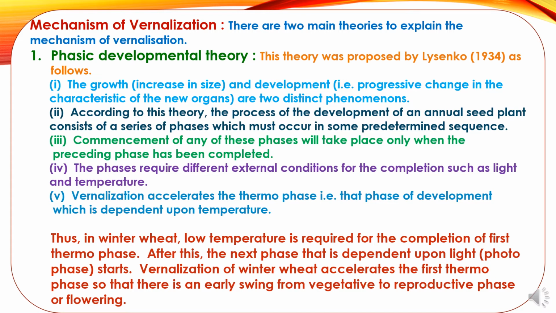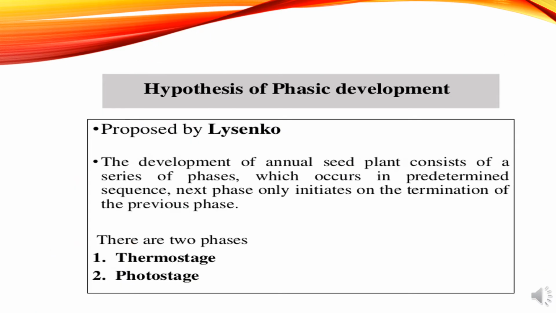Vernalization of winter wheat accelerates the first thermophase so that there is an early swing from the vegetative to the reproductive phase, or flowering. In the hypothesis of phasic development, the development of an annual seed plant consists of a series of phases which occur in a predetermined sequence. The next phase only initiates on the termination of the previous phase. There are two phases. First is thermostage and second is photostage.